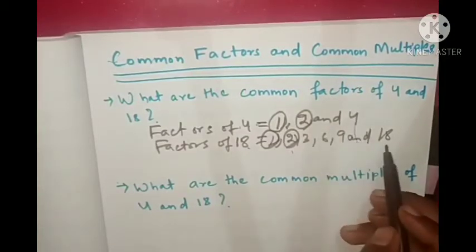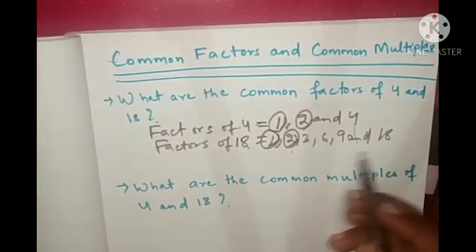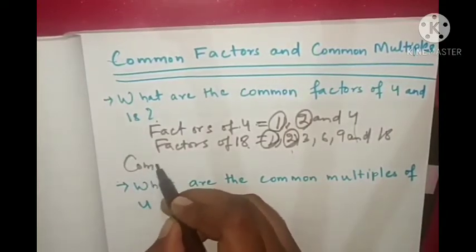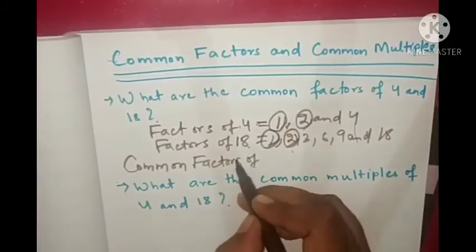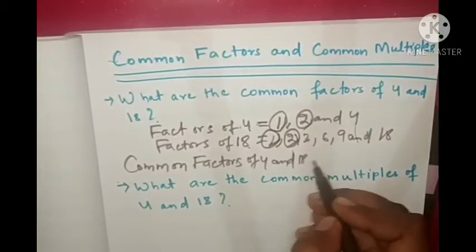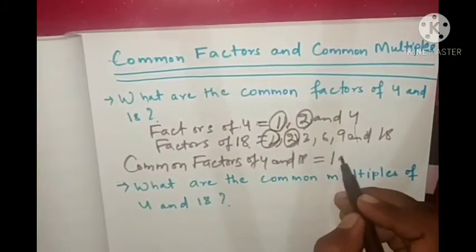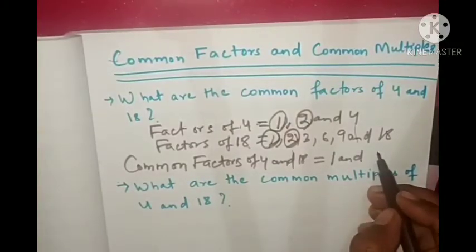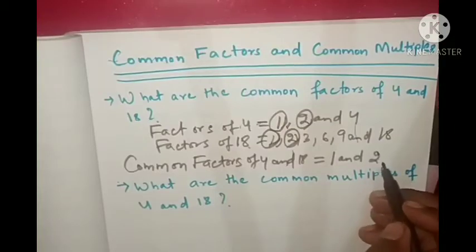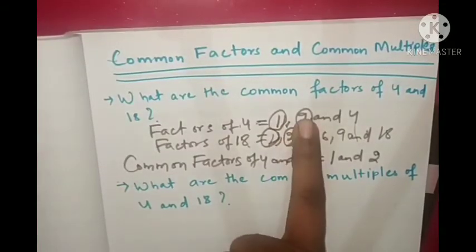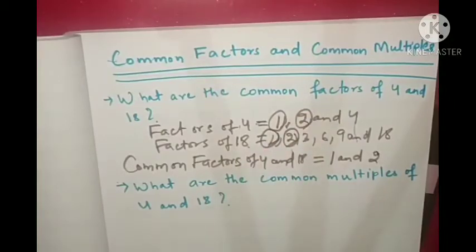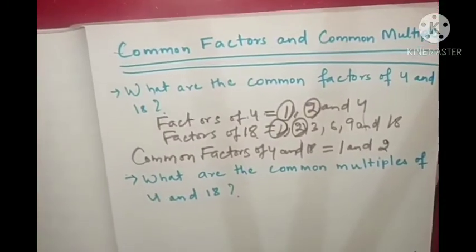Any other things similar? No. So you can write that common factors of 4 and 18 are 1 and 2. Okay, so 1 and 2 are present in both the factors of 4 and 18. That's why these are common factors. So this is about common factors, which is very easy to find out.